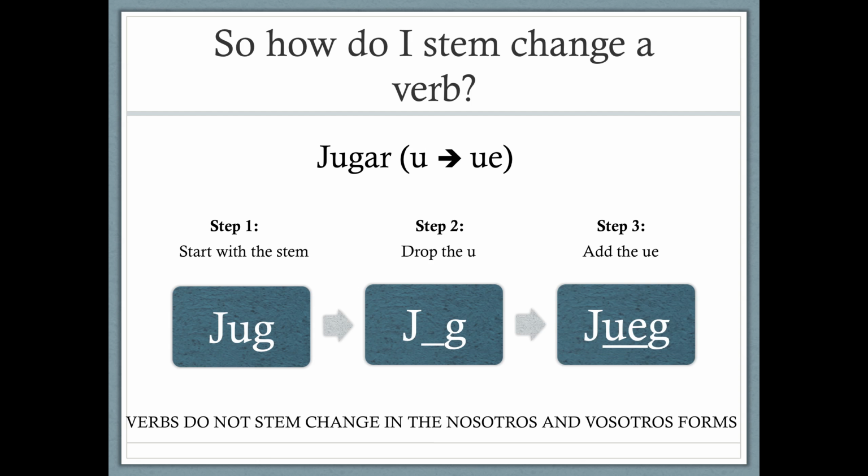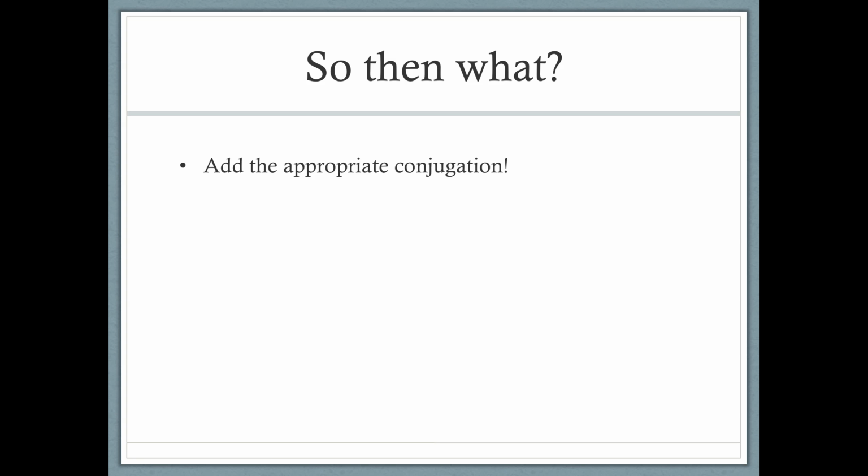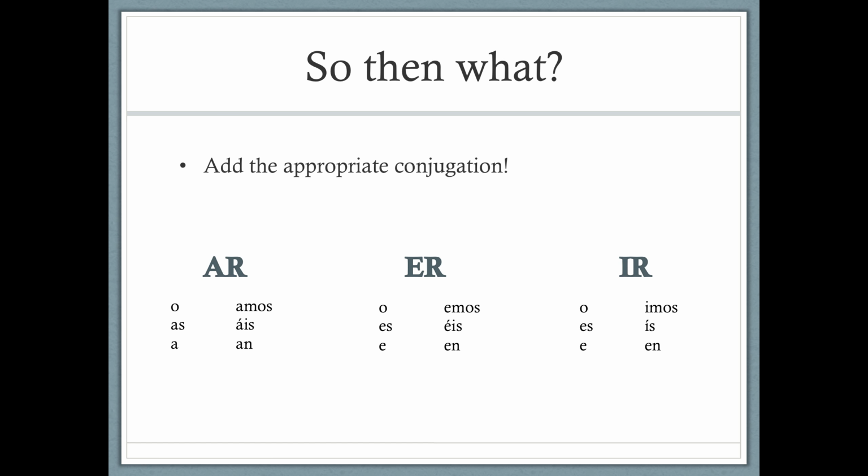Keep in mind that verbs do not stem change in the nosotros and vosotros forms. So then what? After you're done stem changing, you're going to add the appropriate conjugation. And it's just like regular verbs that I mentioned earlier. So for AR verbs, we have o, as, a, amos, áis, an. For ER verbs, o, es, e, emos, éis, en. And for IR verbs, o, es, e, imos, ís, en.